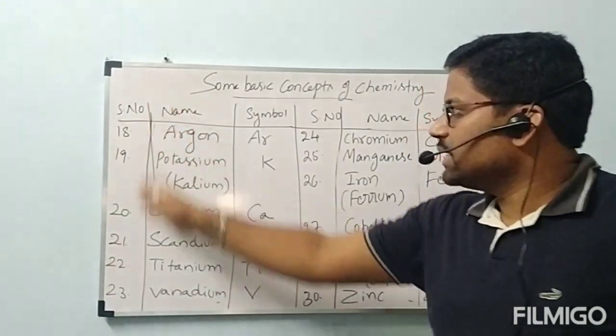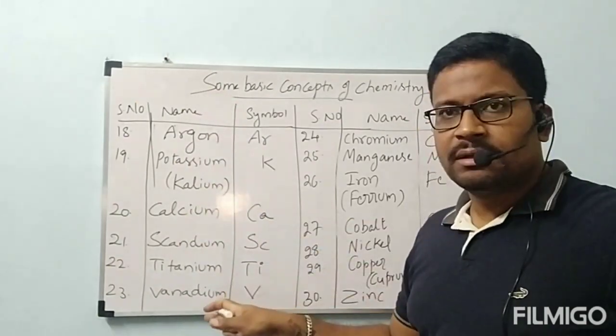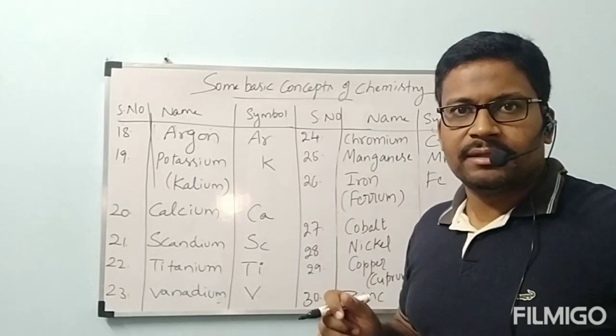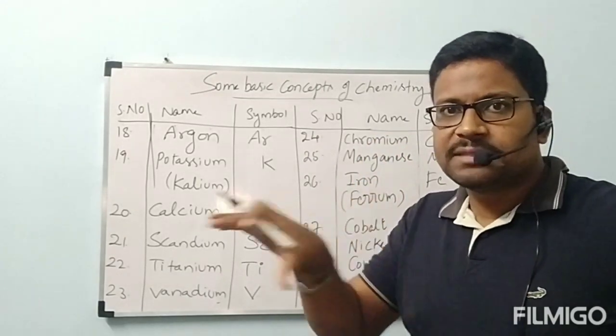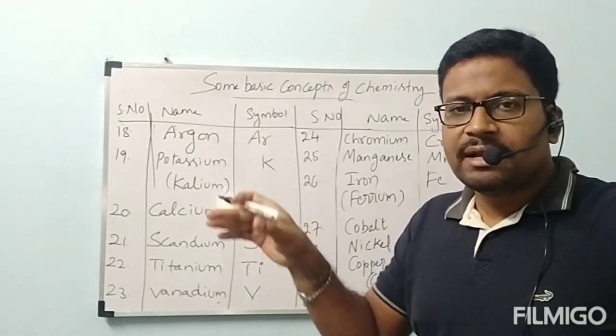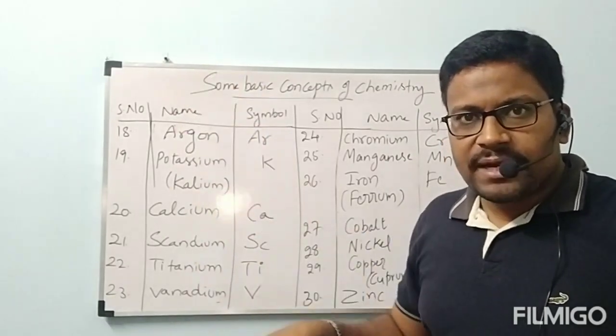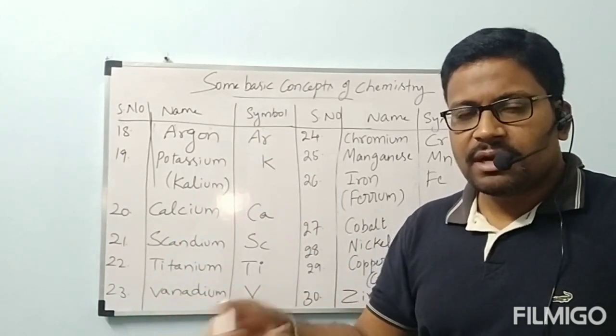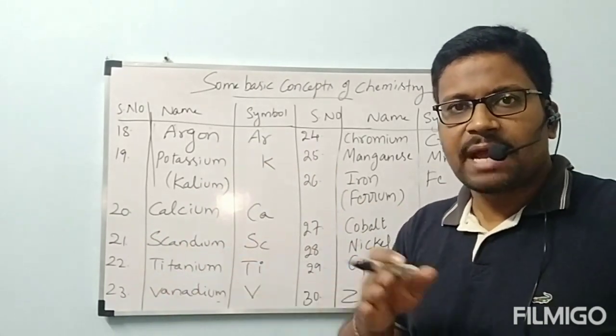So serial number, name, symbol, and a fourth column, gram atomic weight. Your book is a little spacious, so 4 columns you can write. Keep that gram atomic weight empty until the topic is completed. After that I will say the gram atomic weights of the first 30 elements.